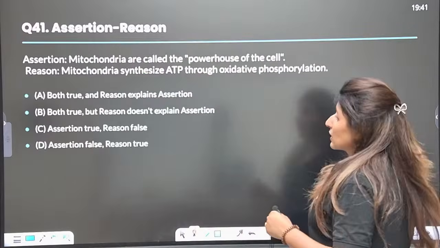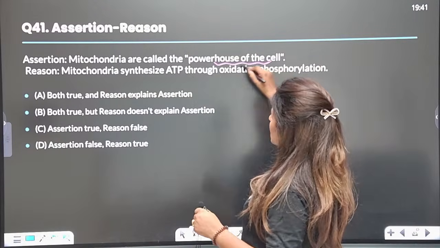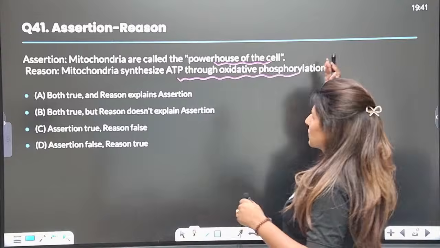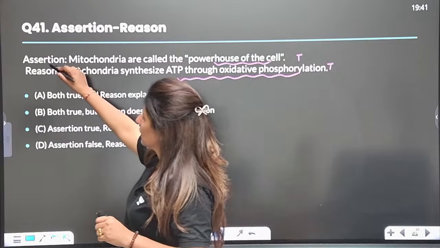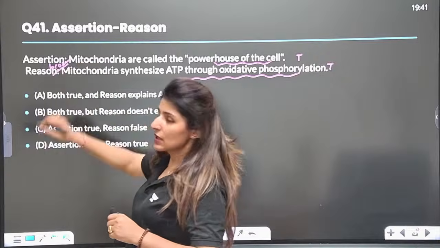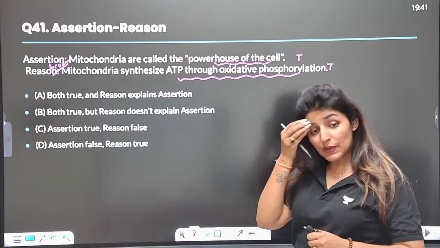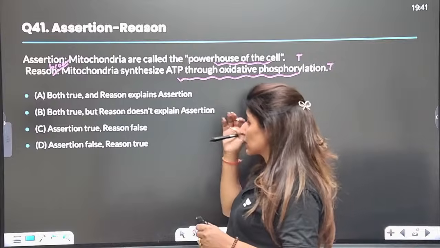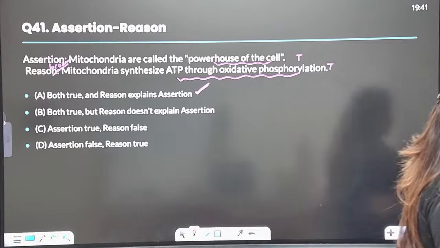So moving on to the next question. Assertion-reason, guys. Mitochondria is the powerhouse. It synthesizes ATP through oxidative phosphorylation. Both the statements are true. Just put a because here and see if it makes sense. So mitochondria is the powerhouse of the cell because it synthesizes ATP. Answer is right and it explains the assertion. Option would be A. How many of you agree with it?